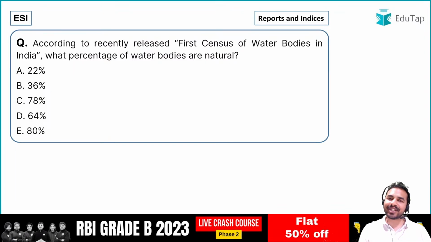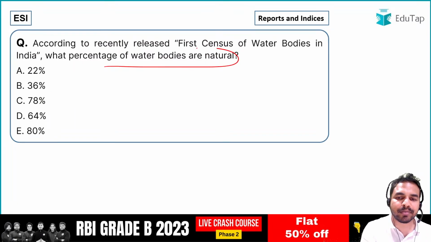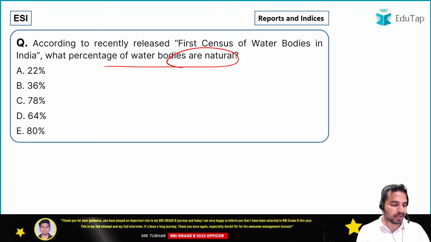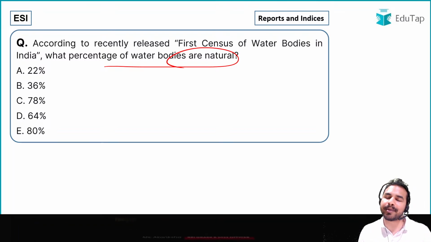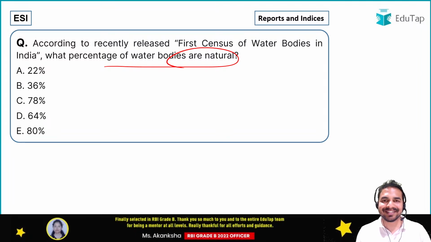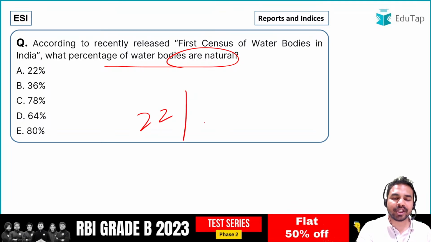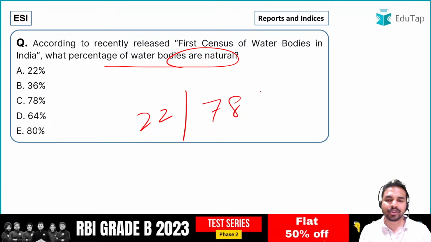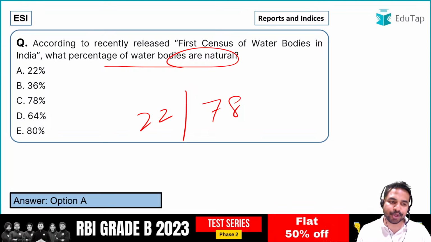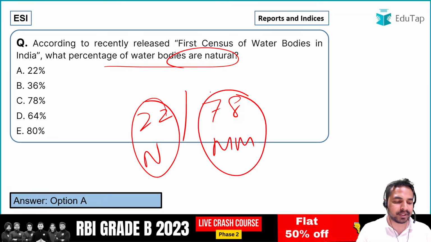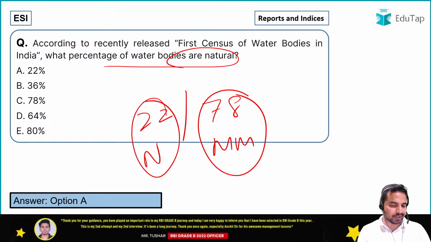Let us move on to our next question. So here you have to tell me the percentage of water bodies which are natural. How many percentage of water bodies are natural in India? As per the census which is being conducted by the Ministry of Jal Shakti, what is the right answer? So guys, here you should remember two numbers, that is 22 and 78. Okay? When we talk about natural water bodies, these are 22%. When we talk about man-made water bodies, these are 78%. Okay? So I hope that this is clear to all of you.